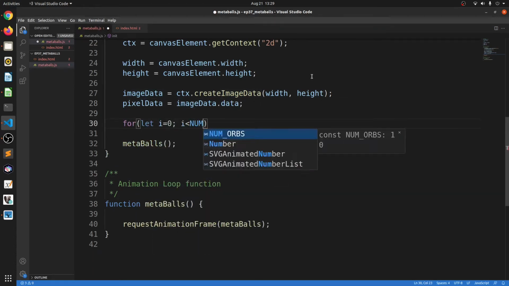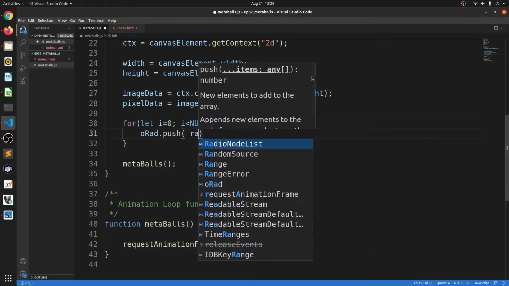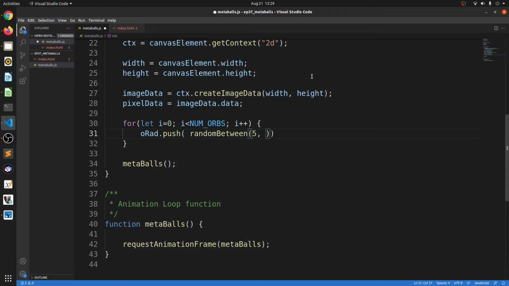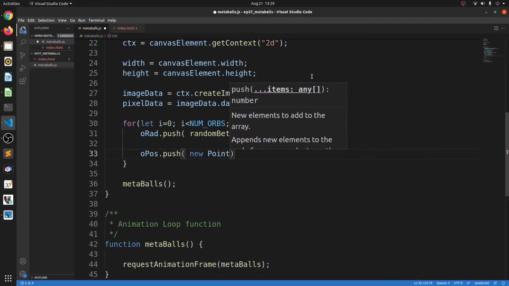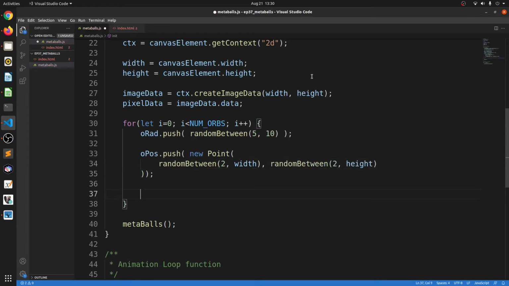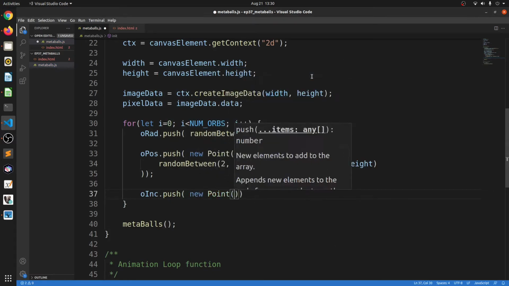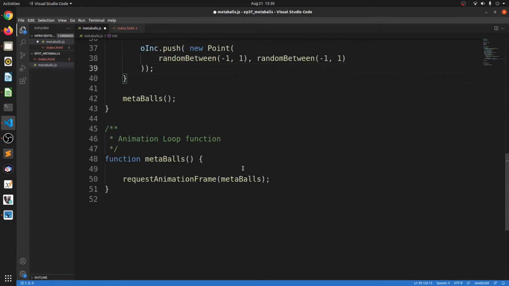We'll initialize the orbs in our favorite for loop. Radius is a random value between 5 and 10. Position is set to a random value so that the orb appears somewhere on the canvas. Positional increments are a random value between -1 and 1. All right, here's me declaring the positional values and the positional increments as well.